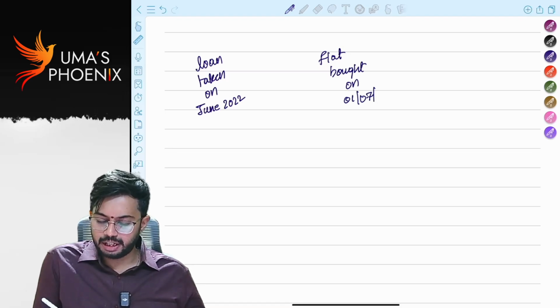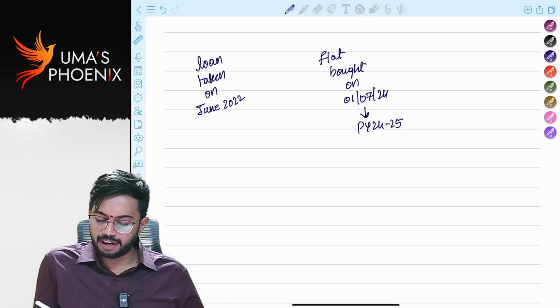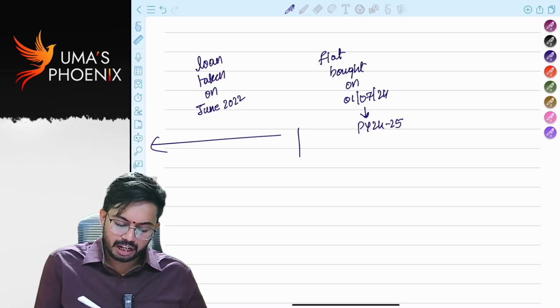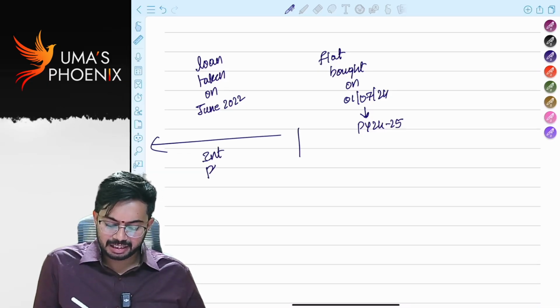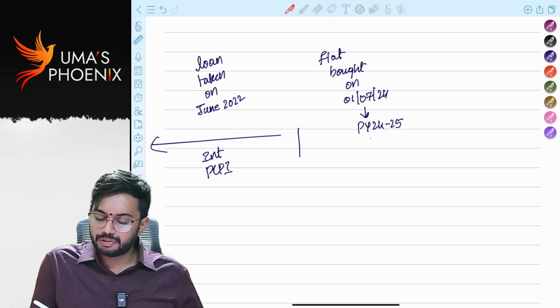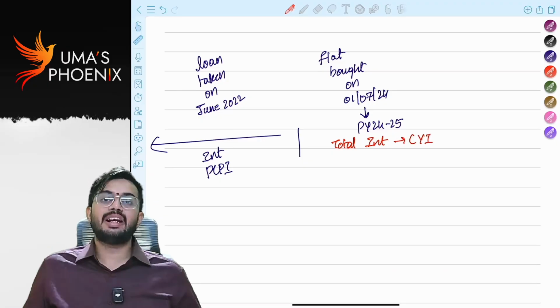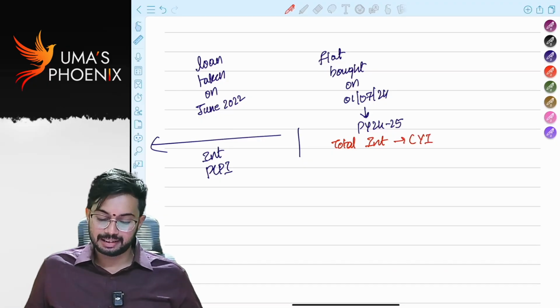That means the flat was bought in 24-25. Before 24-25, whatever the interest is, that is pre-construction period interest. For 24-25, the total interest will be considered as current year interest. Am I correct or not? Yes.